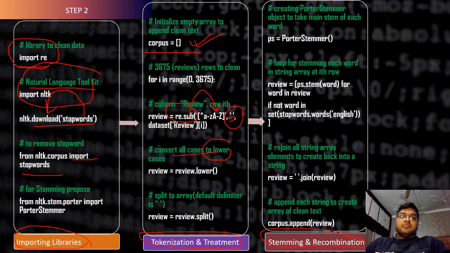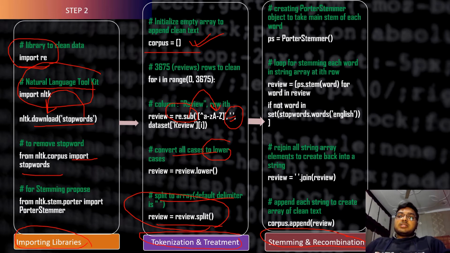So in the last step of tokenization and treatment, we split the array. The default delimiter is space. We are splitting our array, like we have an example, I love Manipal. So we are just splitting that I love Manipal into three words and storing them in this corpus.